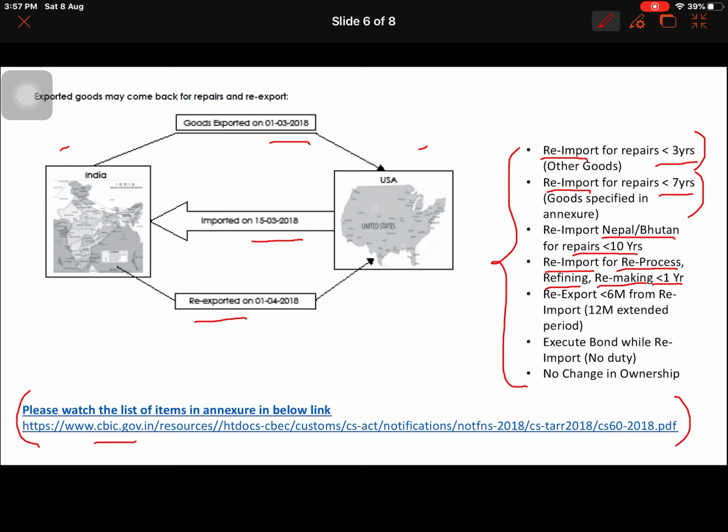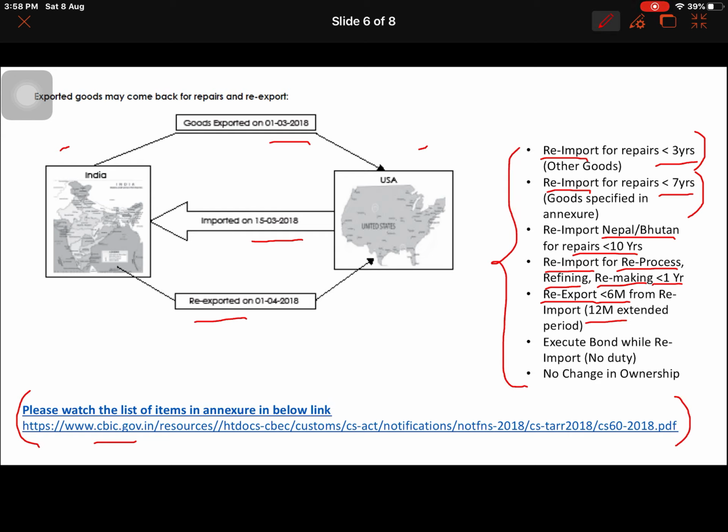Okay, so the item has come back to India, and we are doing the repairs and the reprocessing or refining or remaking, and after that we have to re-export it to our customer. A 6 month time frame is given for re-export, and it can be extended up to 12 months based on approval of the specified officer or proper officer. So that is about the re-export. So exported goods are re-imported for certain repairs or remaking or reprocessing and then re-exported.